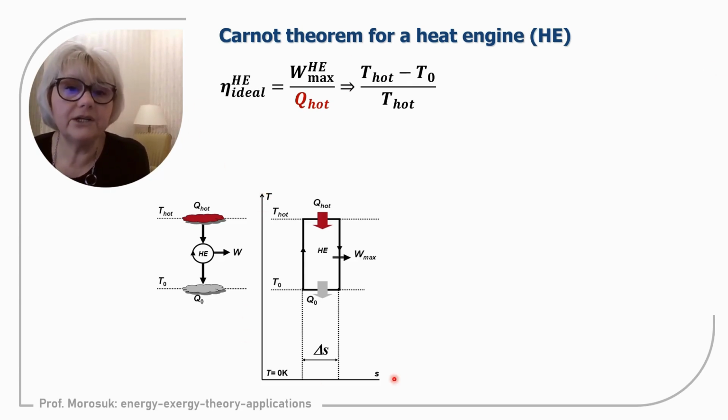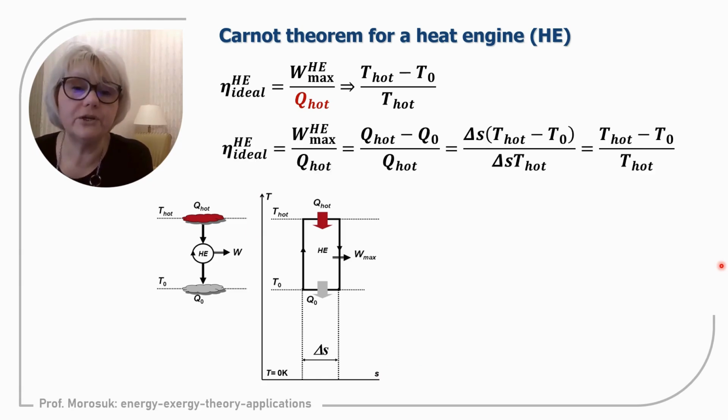So this is a Carnot cycle in the TS diagram. We already discussed it before. And we have the equation. Each step will now be discussed in more detail. The work produced by the cycle, the work of the cycle, we discussed earlier.